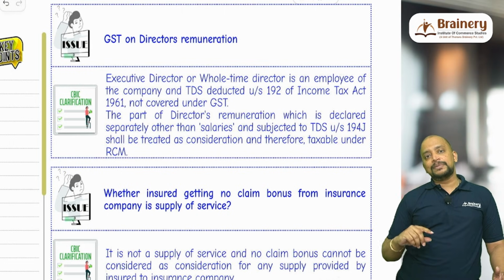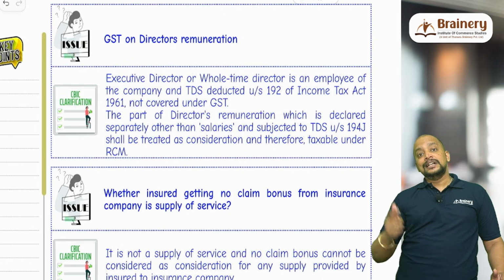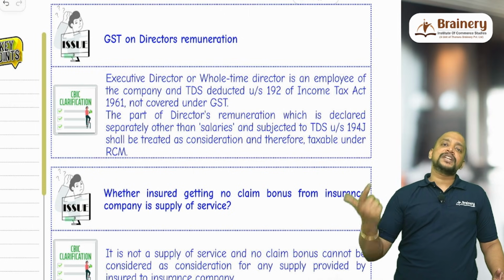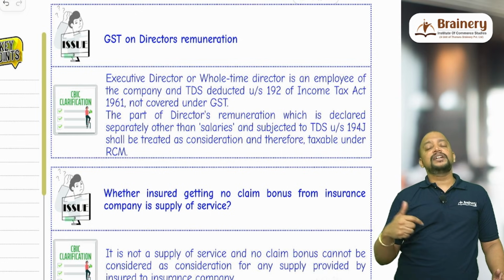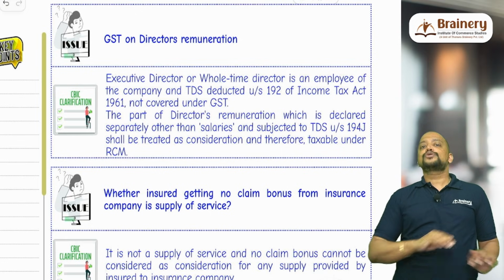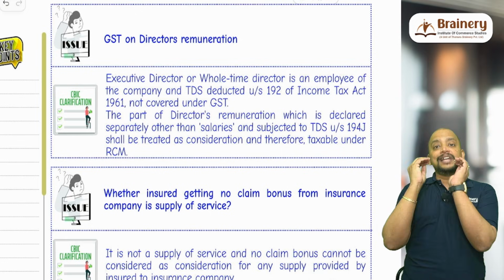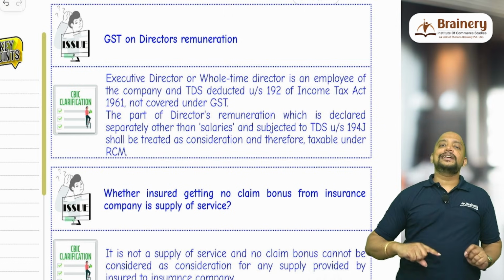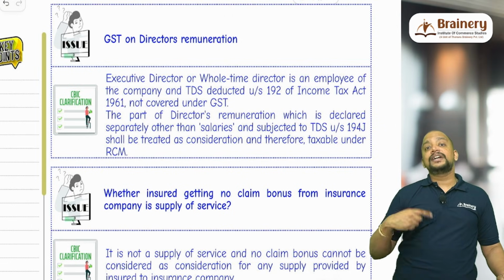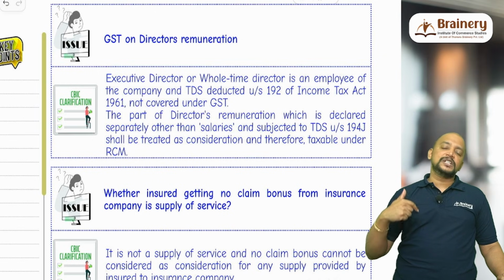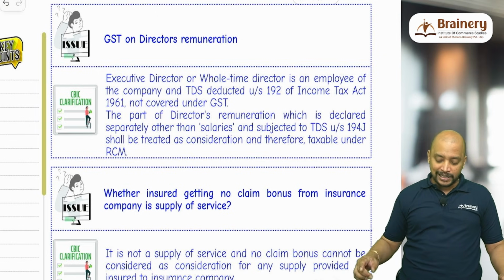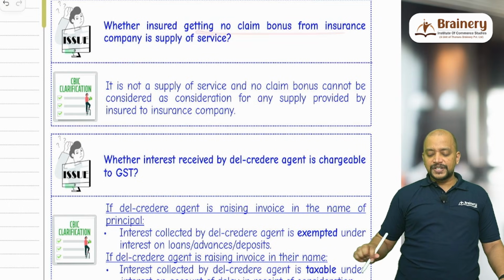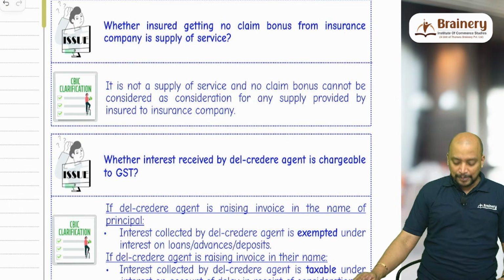What if the money paid by the company to the director is subject to TDS under 194J? Then this particular money which is received by the director will come under PGBP. It is not salary. There is no employer-employee relationship. So that will become supply. Also one important point, keep that in mind, that director services to company is covered under RCM, where the GST is payable by the company or body corporate under RCM. Then whether insured getting no claim bonus from insurance company is supply of service.